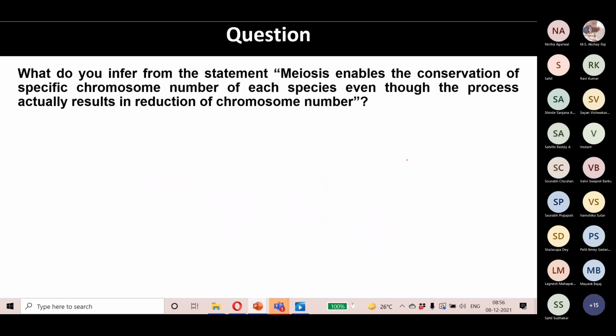Okay, the next question: what do you infer from the statement that meiosis enables the conservation of the specific chromosome number of each species, even though the process actually results in the reduction of chromosome number? What is the conclusion that you can deduce from this statement?